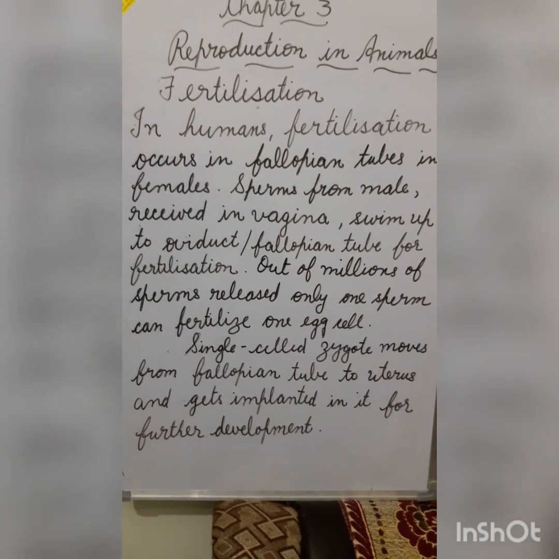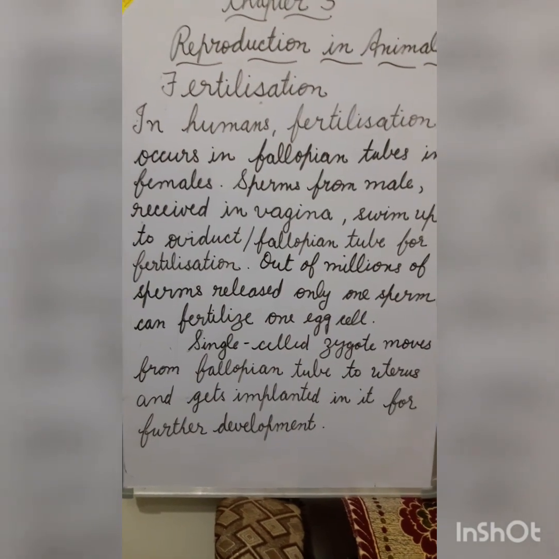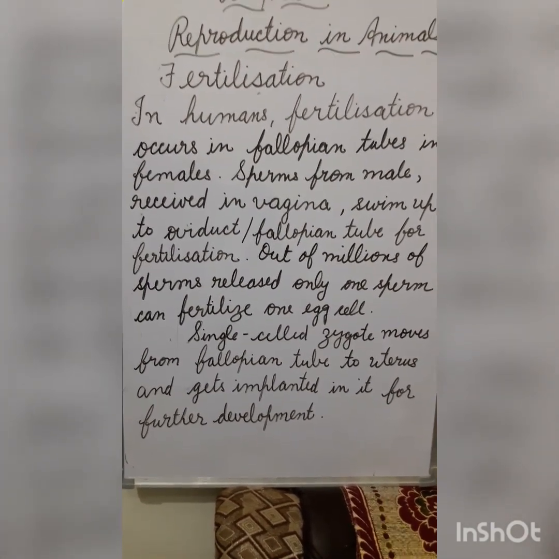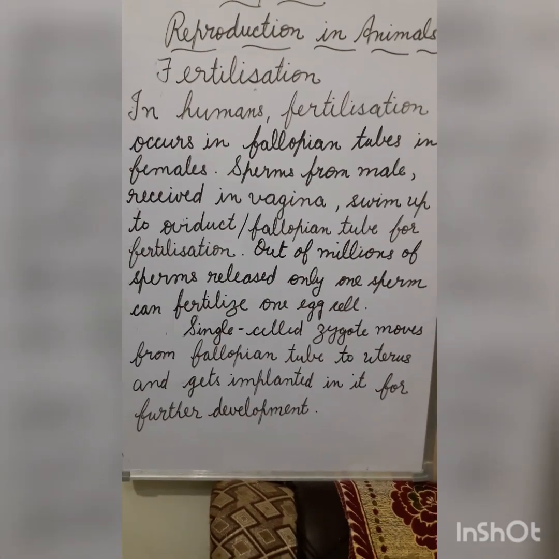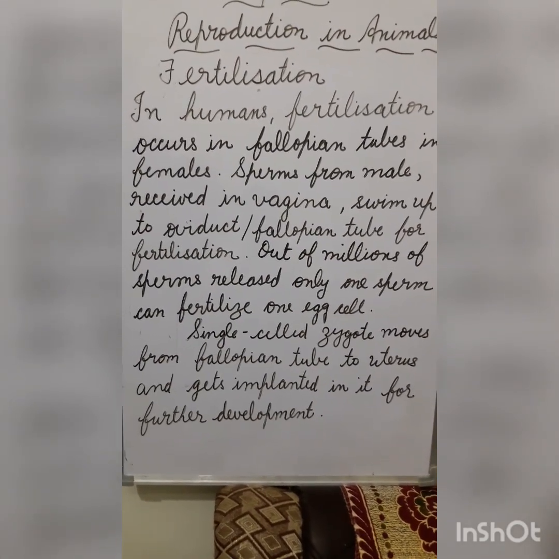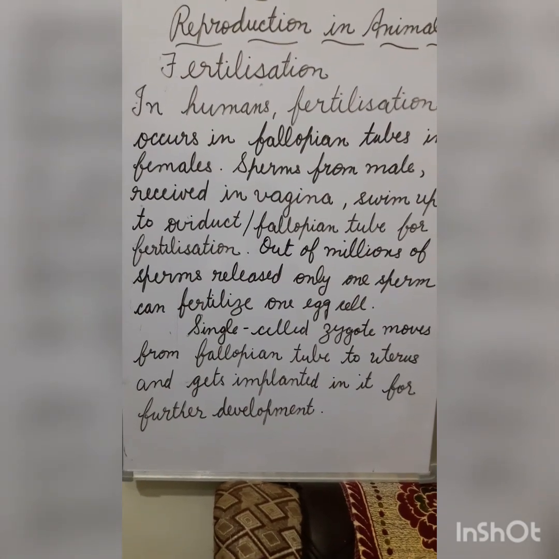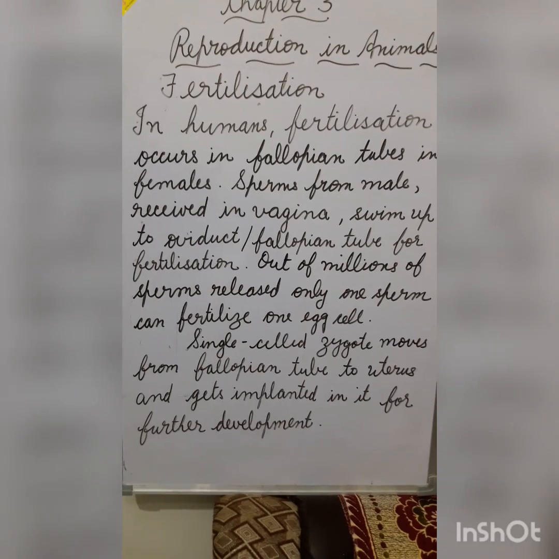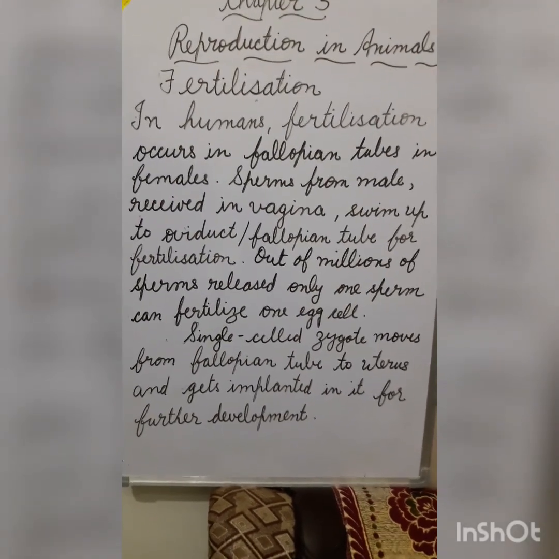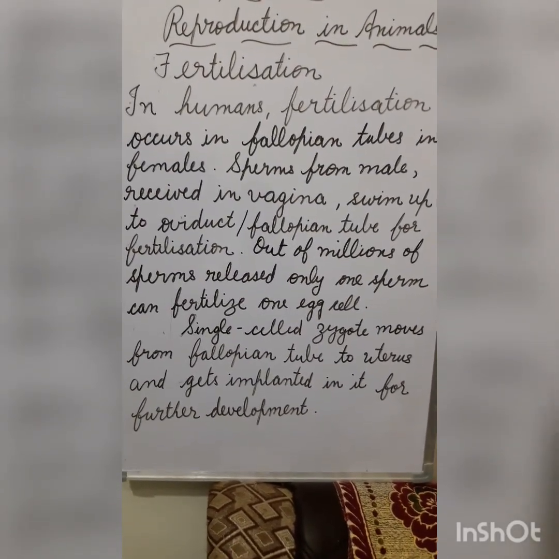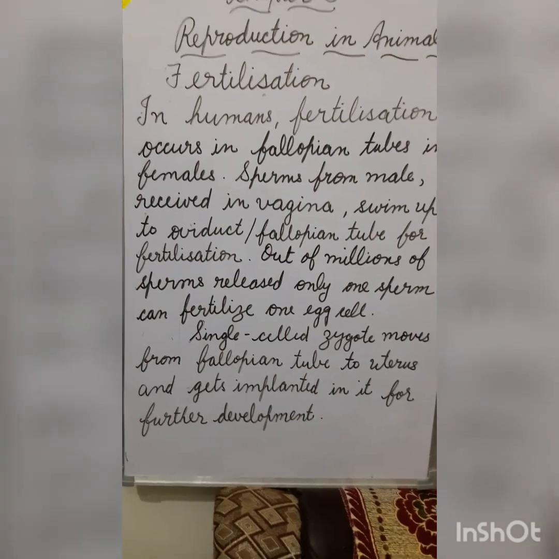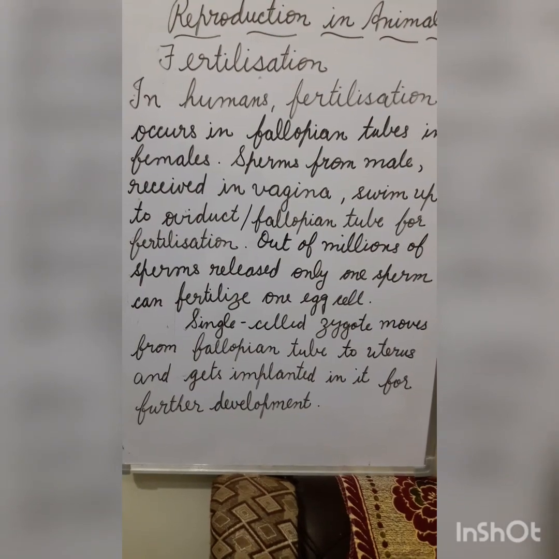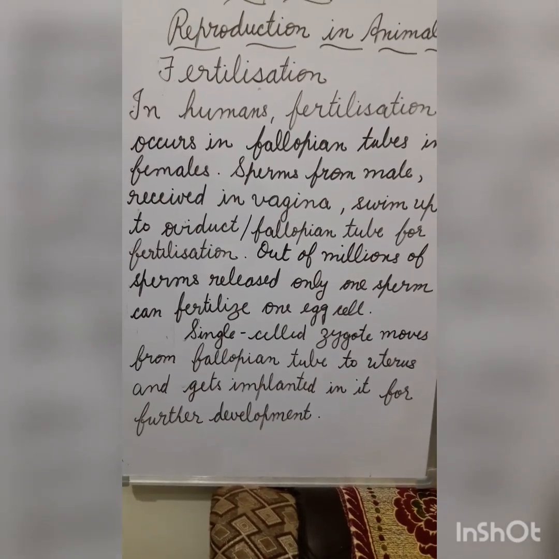Out of millions of sperms released in the vagina, only one sperm can fertilize one egg cell. Rest all the sperms are removed or killed during the process. Single-celled zygote, which is formed after the fertilization, moves from the fallopian tube to the uterus and gets implanted in it for the further development.